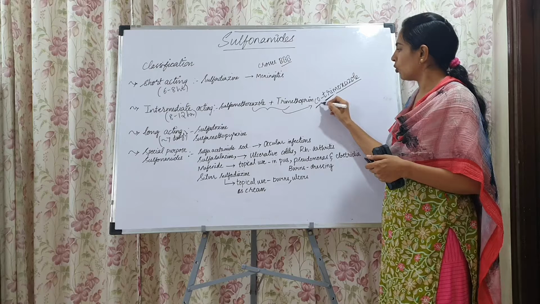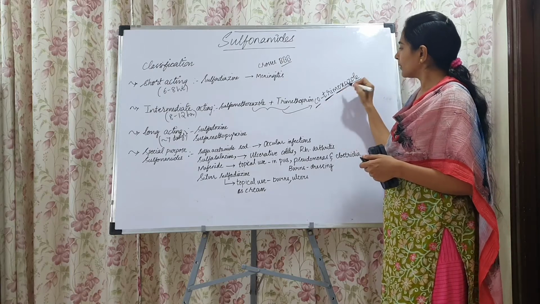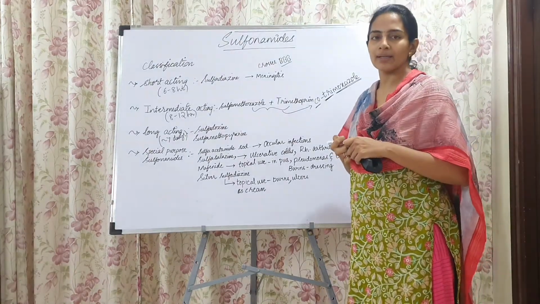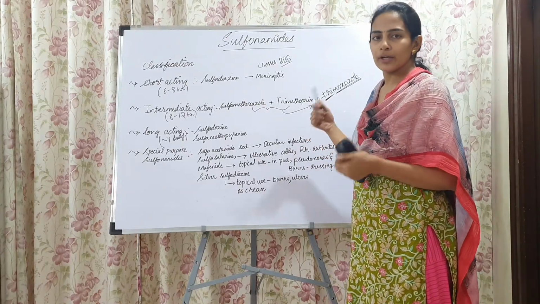It is cotrimoxazole, a combination of trimethoprim and sulfamethoxazole. Cotrimoxazole is used as an antibacterial for the treatment of toxoplasmosis and nocardia infections.